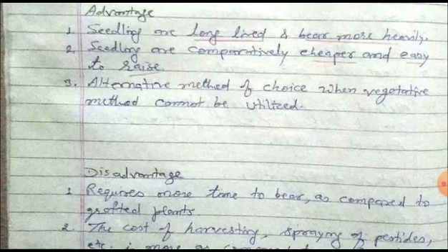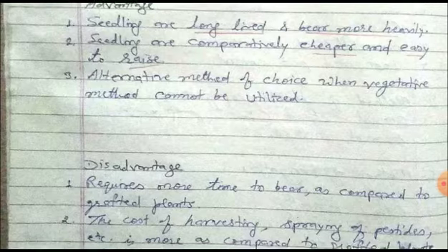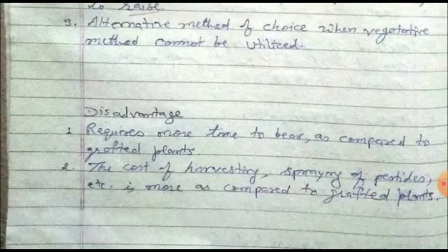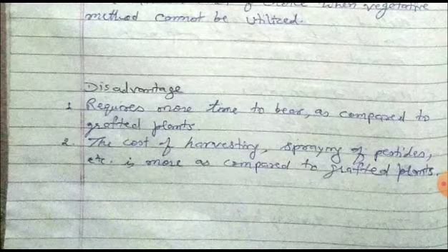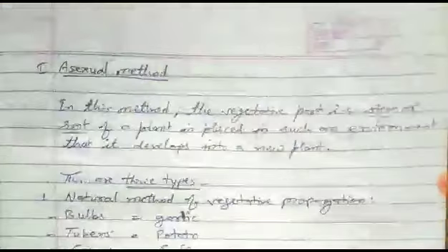These are three advantages. And now the disadvantages of the sexual method. There are mainly two disadvantages: first is timing and second is cost. First, it requires more time to bear as compared to grafting methods of plants. Second, the cost of harvesting, spraying of pesticide, etc. is more as compared to grafted plants.